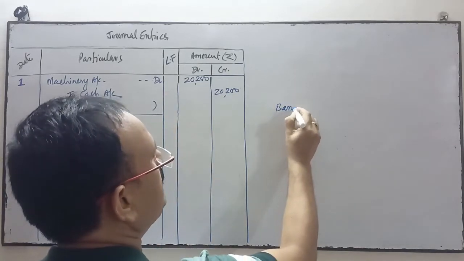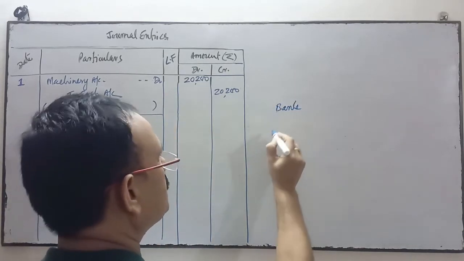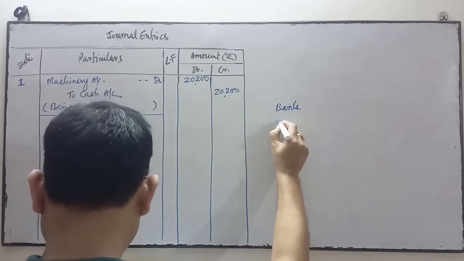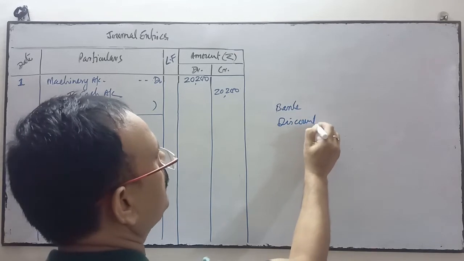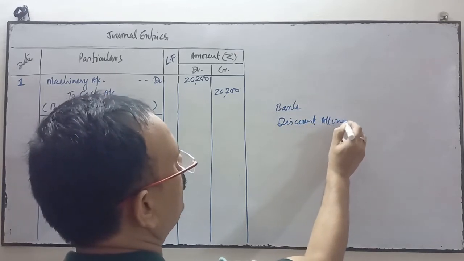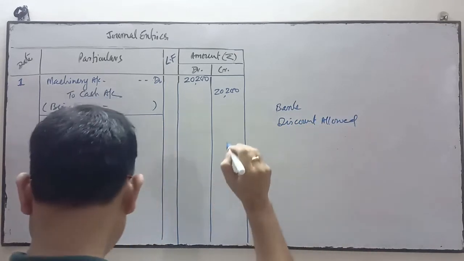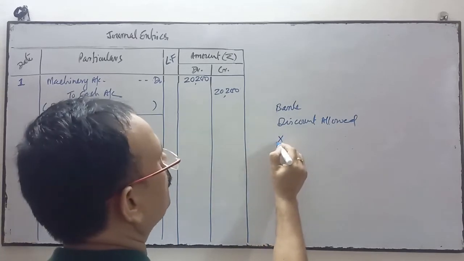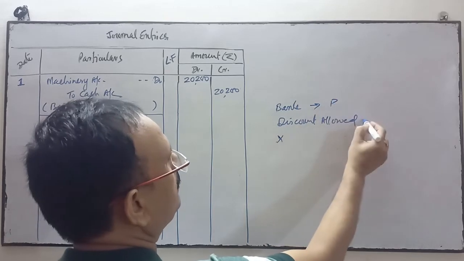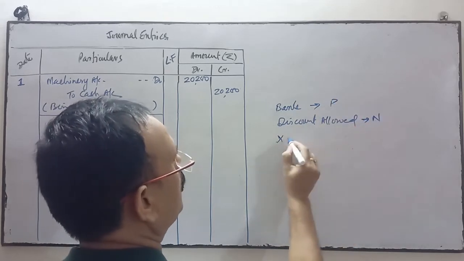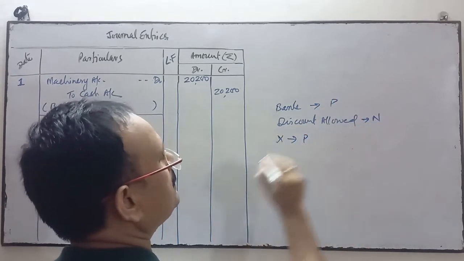When the check is immediately deposited, then bank account, and full settlement means we have given the discount to them, so discount allowed account will be opened by us, and we have received the amount from X. So bank comes under personal, discount allowed comes under nominal, X comes under personal.